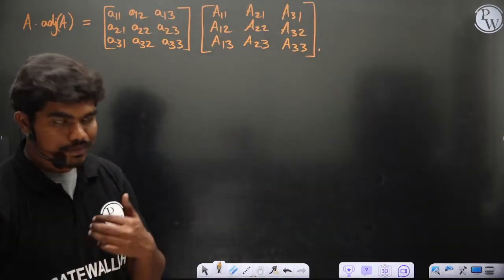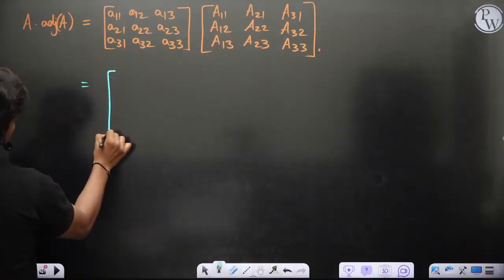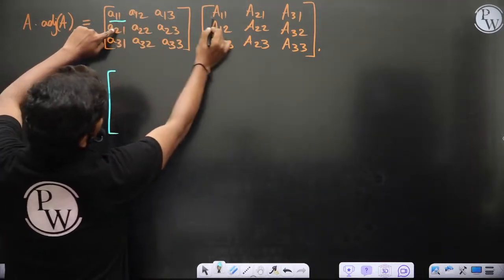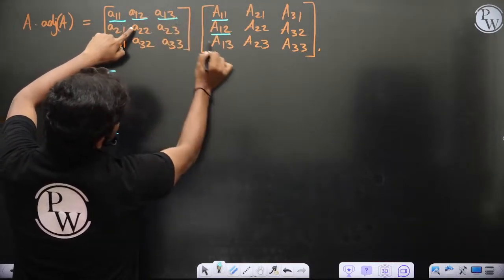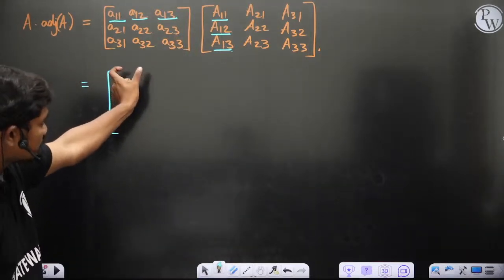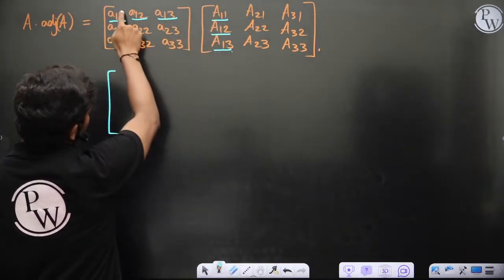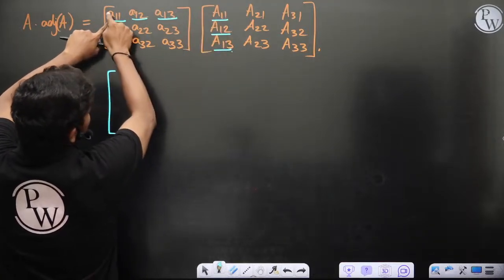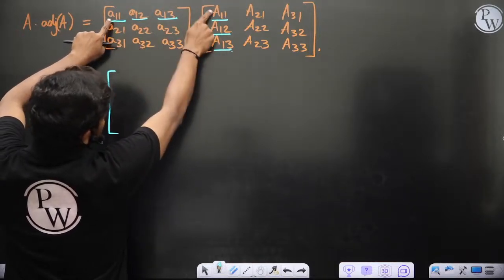Now if you multiply these two matrices, let's see what happens. In the first column element, you will have a11 into capital A11 plus a12 into capital A12, a13 into capital A13. So the first element of this product matrix is nothing but the product of elements with their corresponding cofactors, and of course you are adding them. For example, you are multiplying cofactor of a11 with this small a11. Of course this capital A11 is nothing but the cofactor of this small a11. So you are multiplying the element with its corresponding cofactor.